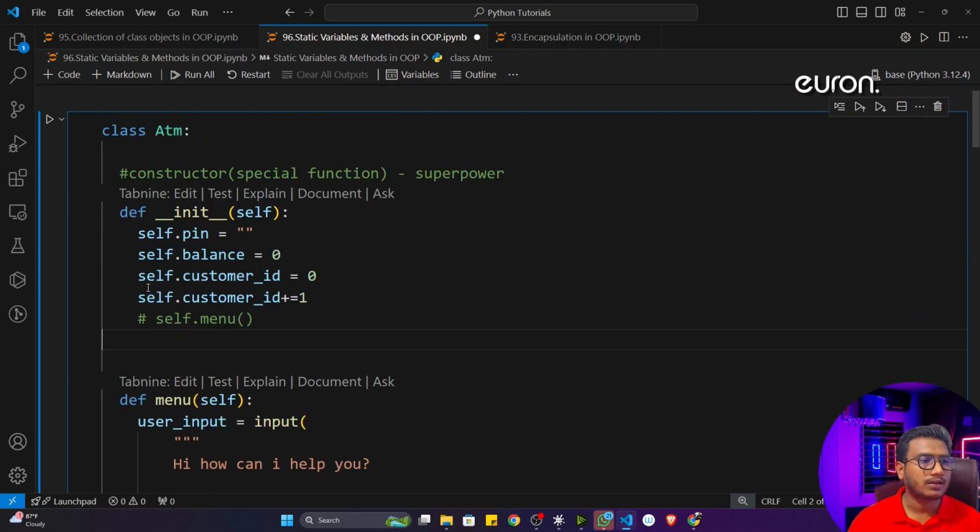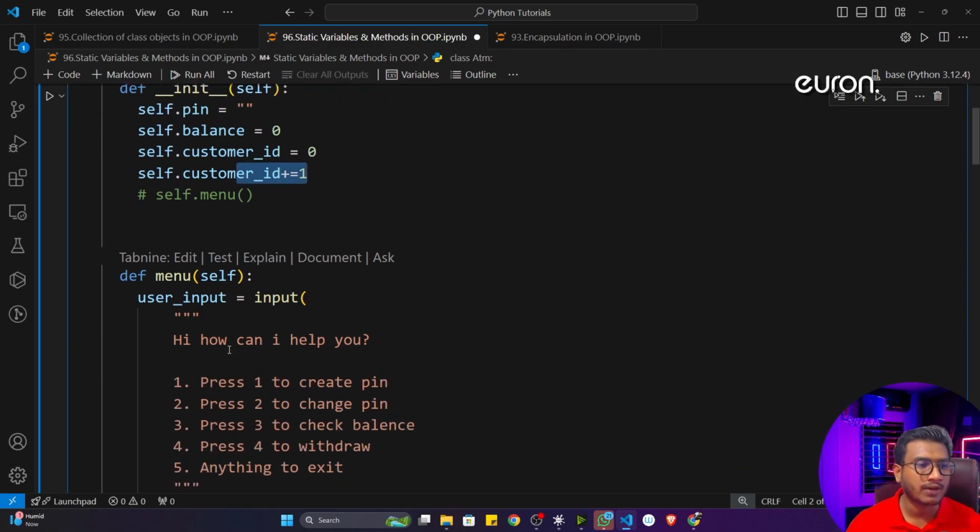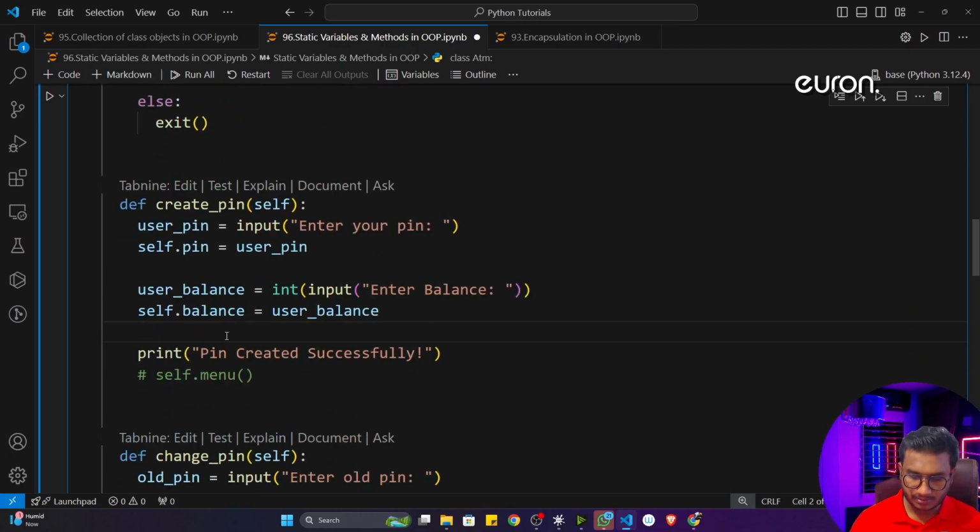Now see here, the customer ID you have defined, the variable you have taken, is called an instance variable. I think I already explained what an instance variable is. Whatever variable you define inside the constructor is called an instance variable. Now if you are using an instance variable and adding this functionality, customer ID, then you are incrementing the ID every time by 1. Now see what will happen if I execute the program.